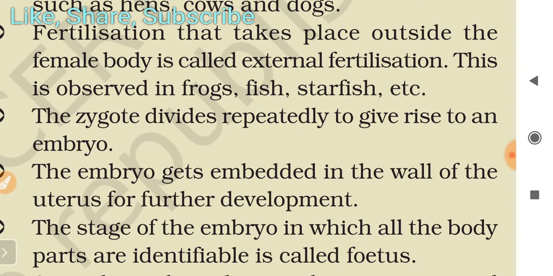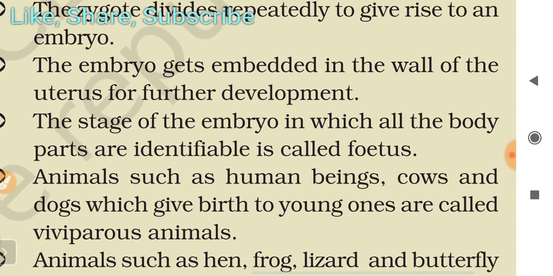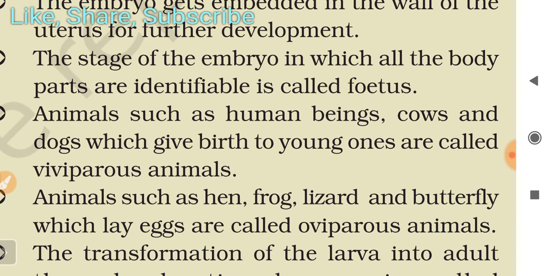The embryo gets embedded in the walls of the uterus for further development. The stage of the embryo in which all the body parts are identifiable is called a fetus. So all the main definitions are given, what you have learned till now.